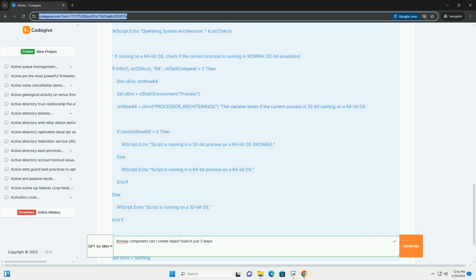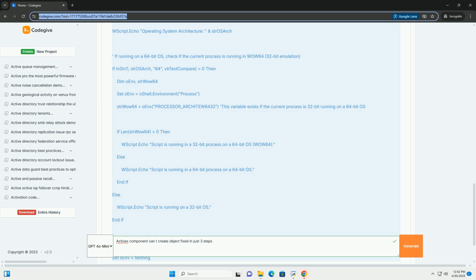Step 1, Component Registration Check and Repair. This is the most common solution. We'll ensure that the ActiveX component is correctly registered in the Windows registry. 1. Identify the component.